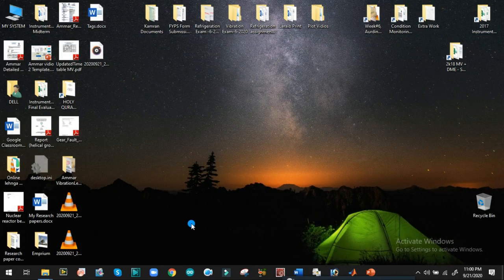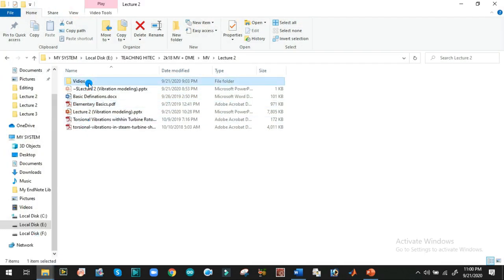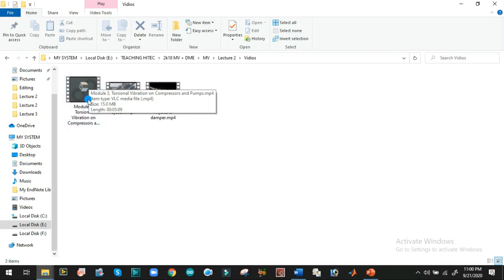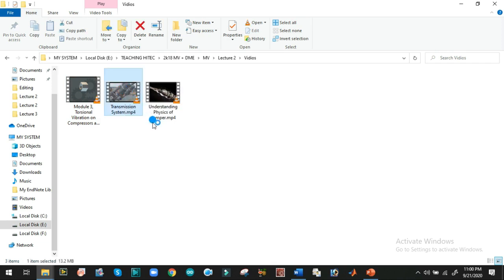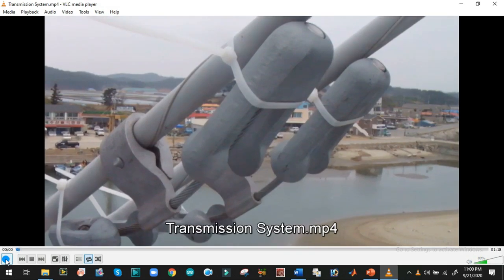So now we will go for the video session. First of all, I want to explain the application of these dampers that are attached with the transmission system. In our previous class, most of the students asked how vibration is controlled in transmission systems or transmission wires. So this is one of the best examples.